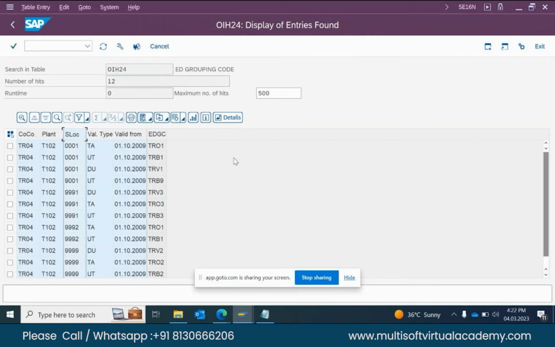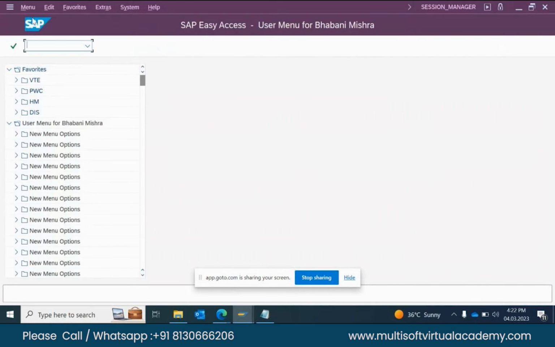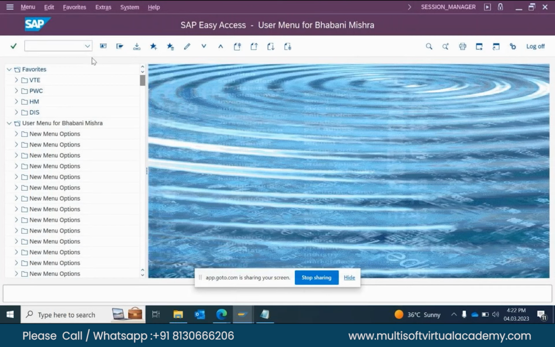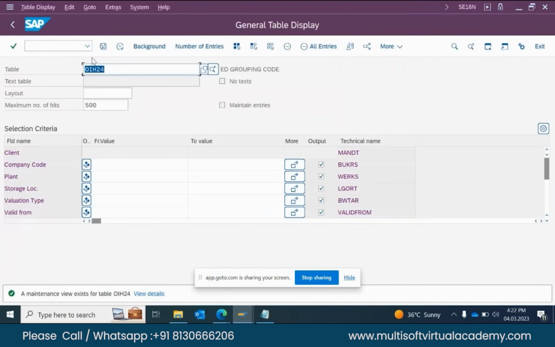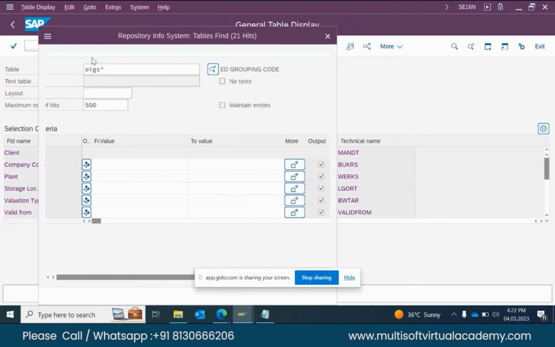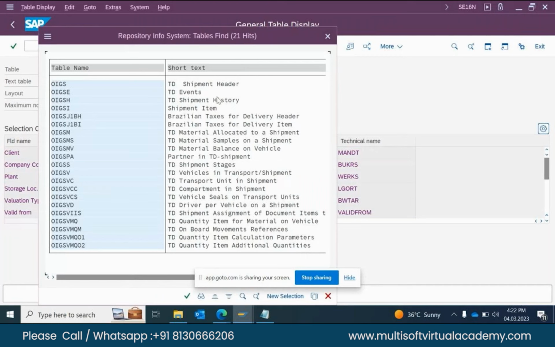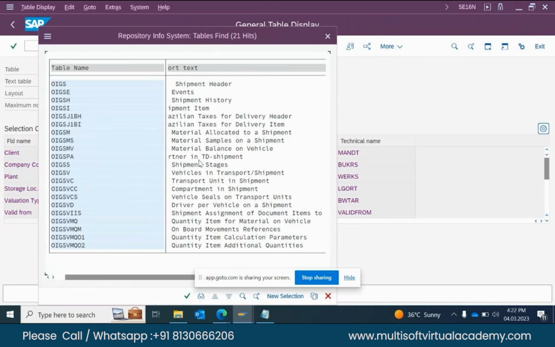Last time I asked about tables, and you said one T-code. OIGS star star, sir. There we can get all entries of every transaction of that particular material. Last time, three to four classes earlier. Yes, sir. So that time I mentioned OIGS star, then we'll get many tables. All about your TD shipment, shipment-related things. Okay.